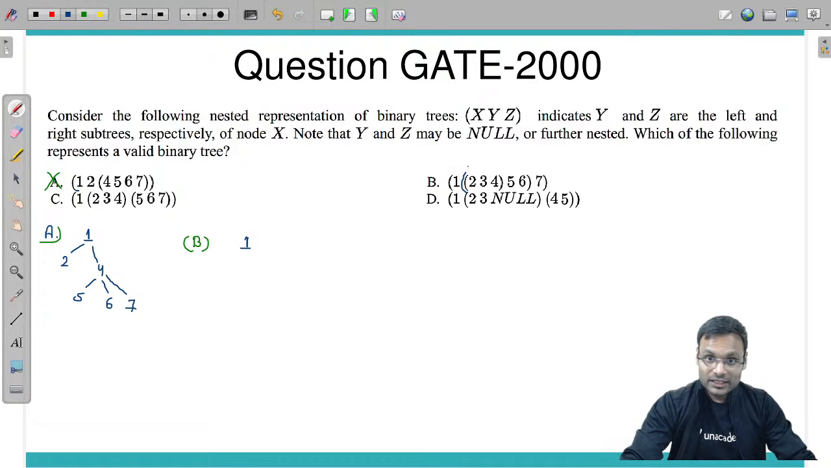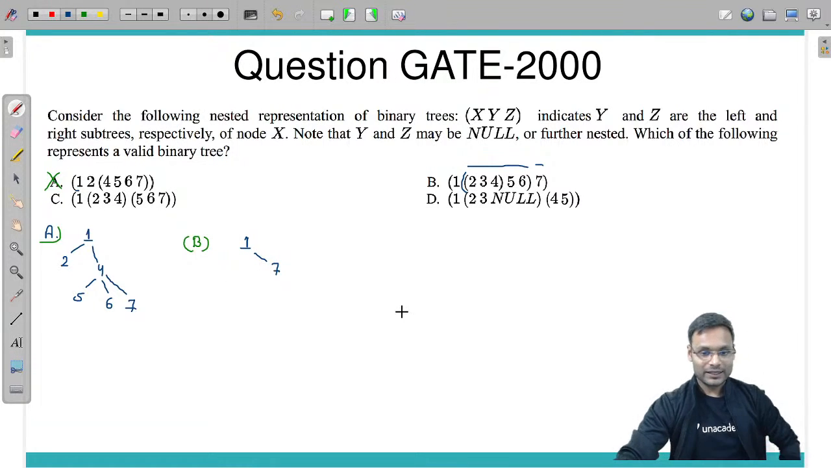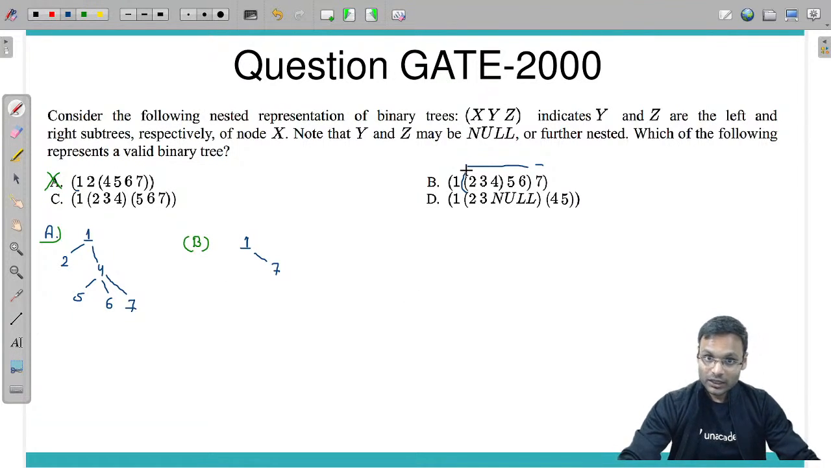What it says: this is the complete left subtree of 1, and this is the right subtree of 1. The right subtree of 1 is 7. The left subtree is this much. In this left subtree, what is the first quantity?